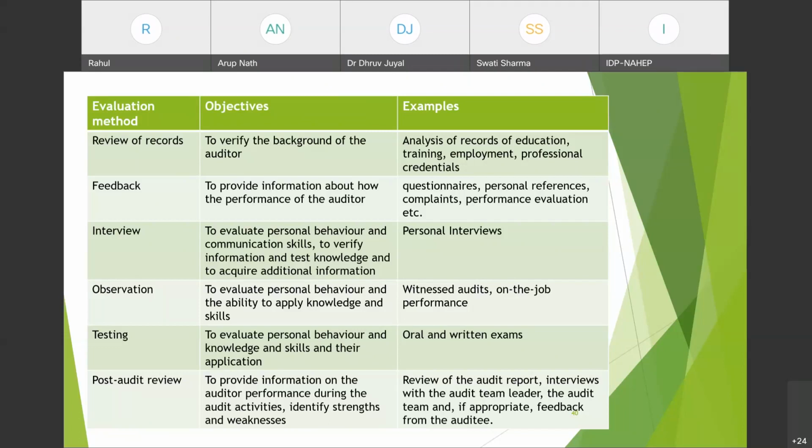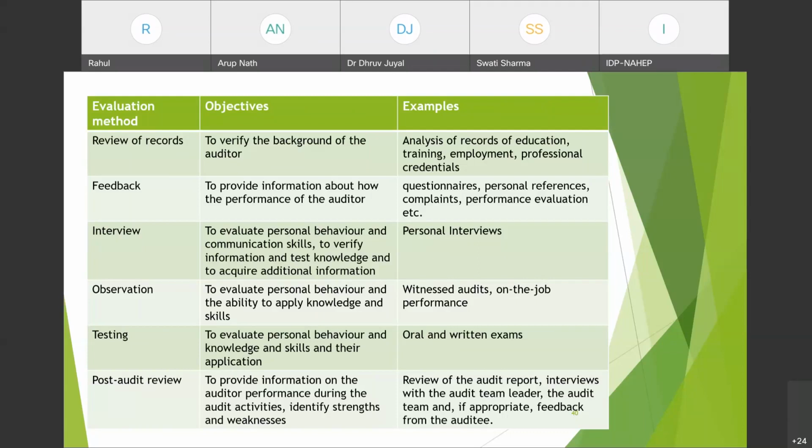Who will be doing a witness audit and what is a witness audit? A witness audit can be conducted if a company has already appointed a senior internal auditor, or has hired an external internal auditor to train its own personnel as internal auditors. In that case, the senior auditor will act as a witness auditor. The other auditors will be under him, and he will observe while they conduct the audit whether the auditor is doing his job perfectly or not, and where he needs any improvement. So it can be achieved through witness audits or on the job performance.